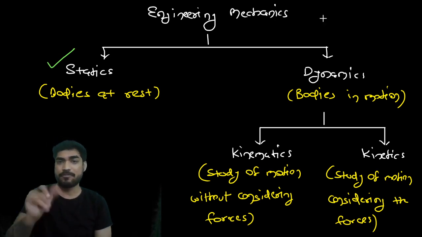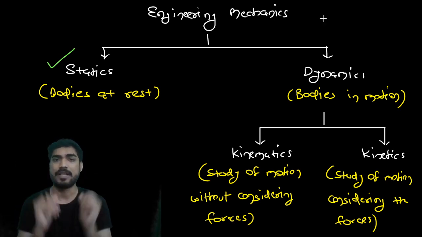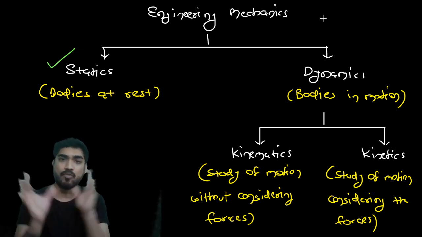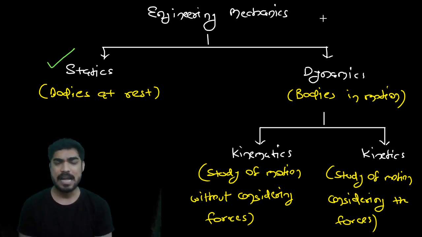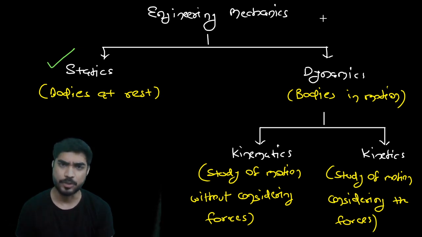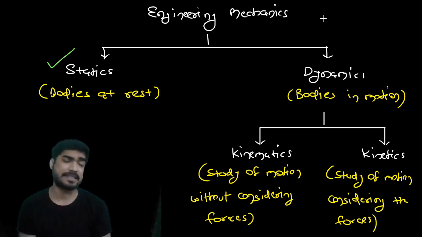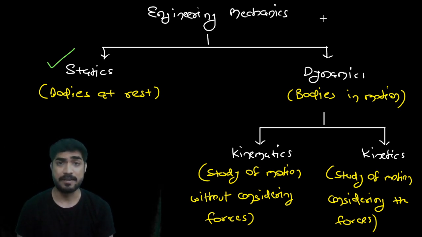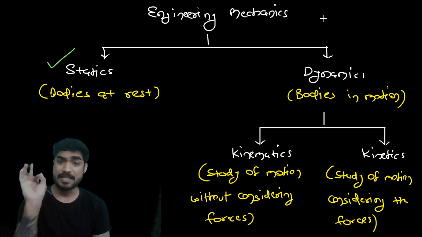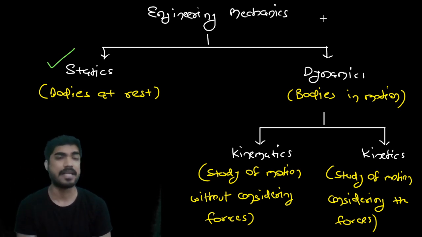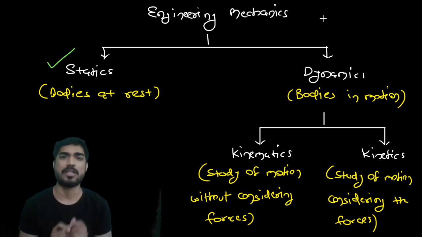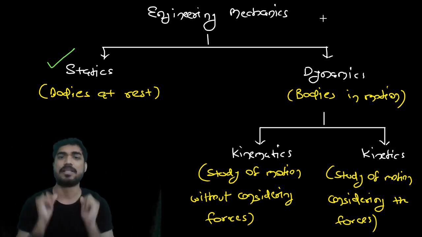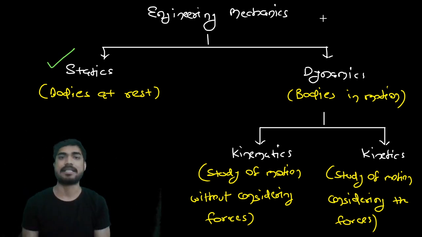So my friends, let's understand the different types of motion, how a body can move in different ways, and what the characteristic of every motion is. What is the special thing about every motion? Without understanding this, it will be very difficult for us to understand the further concepts. So please pay attention. Please understand all these things. These are very small things, but they matter a lot. If you don't understand these small things, you'll not be able to connect them and understand the entire subject.